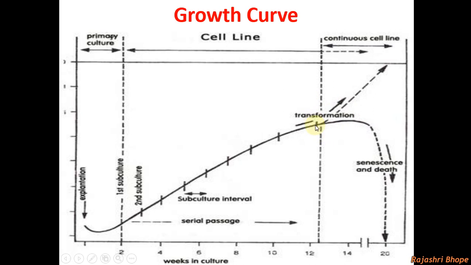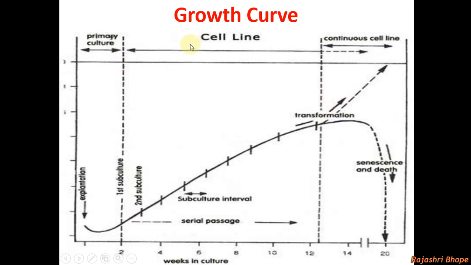At this stage the cell characteristics change, and from this stage onwards the cell culture is known as a continuous cell line. Continuous cell line, from the first subculture till the culture is transformed.